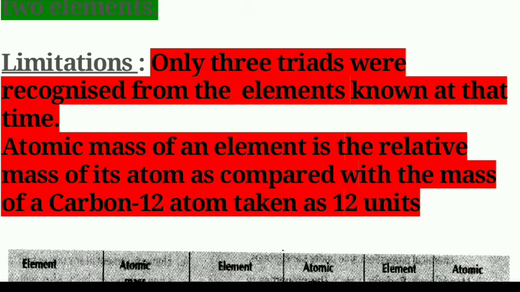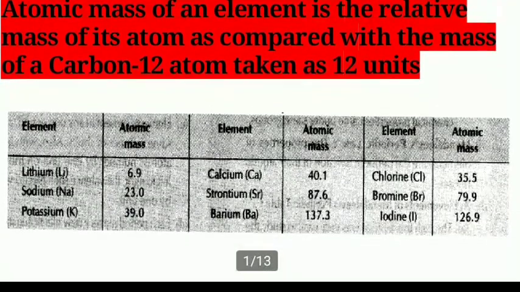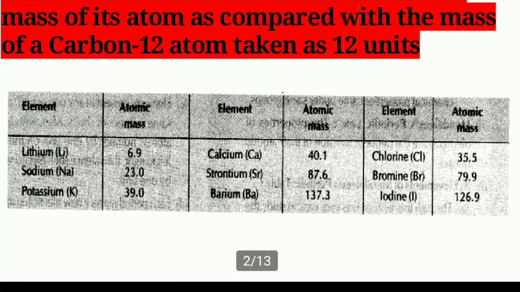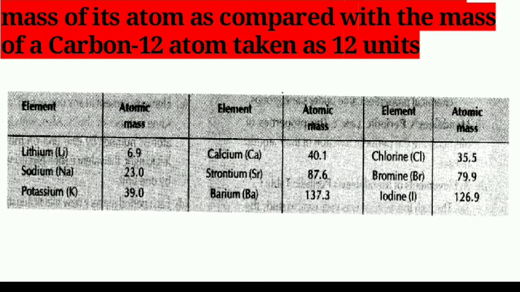Now, what are the limitations? Only 3 triads were recognized from the elements known at that time. For example, the triad containing lithium, sodium, potassium, that is Li, Na and K. For lithium, the atomic mass is 6.9, for sodium 23 and for potassium 39.